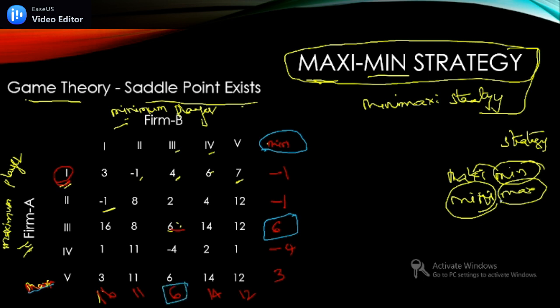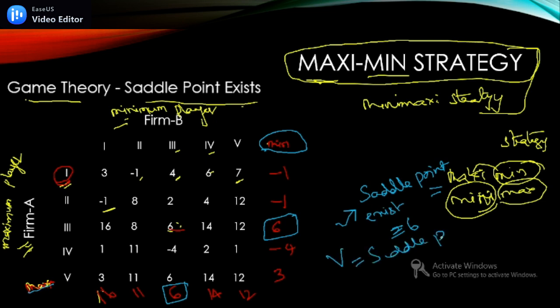So, when minimax is equal to maximin, we call that the saddle point. Here the saddle point exists and that is 6. When the saddle point exists, the value of the game is the saddle point. What is the saddle point now? 6. That's it. So, the value of the game is 6.